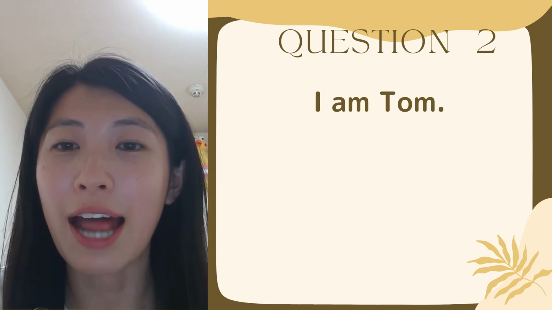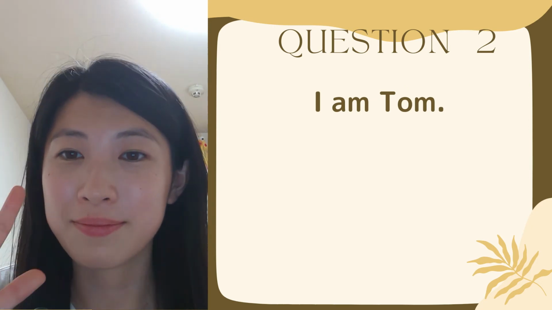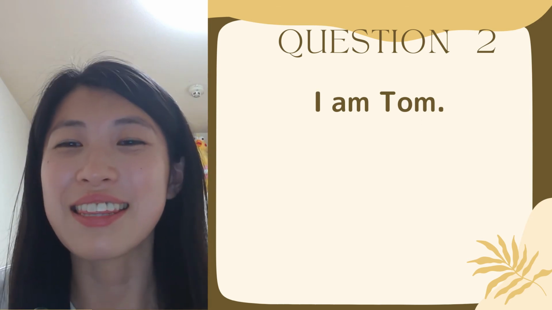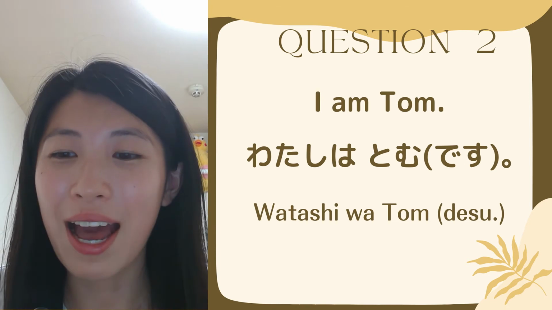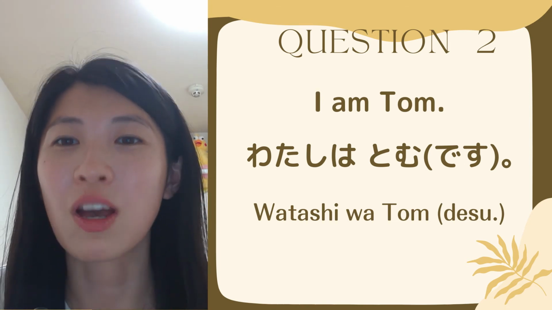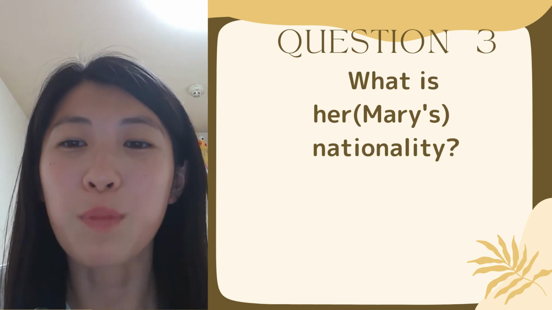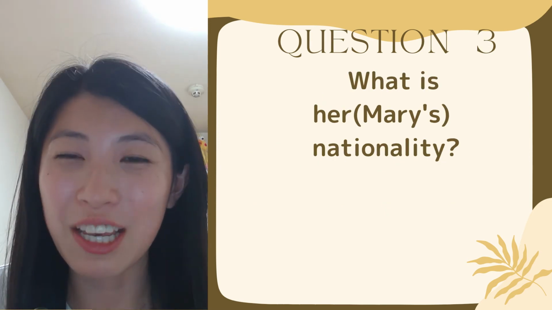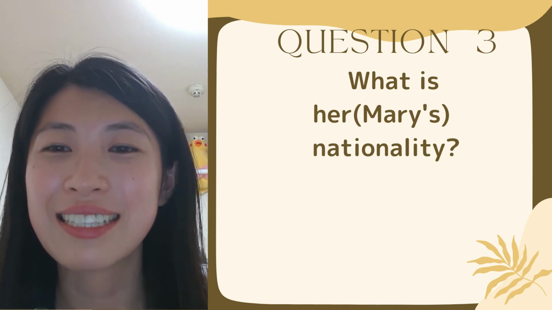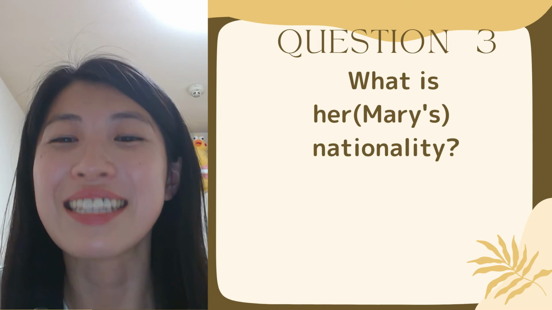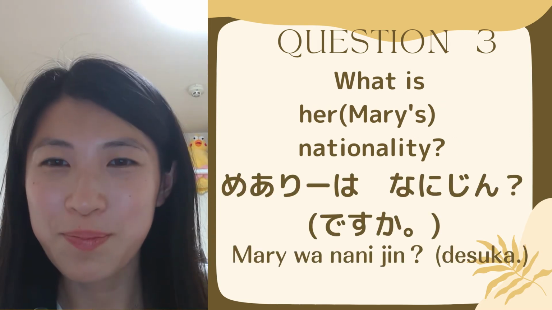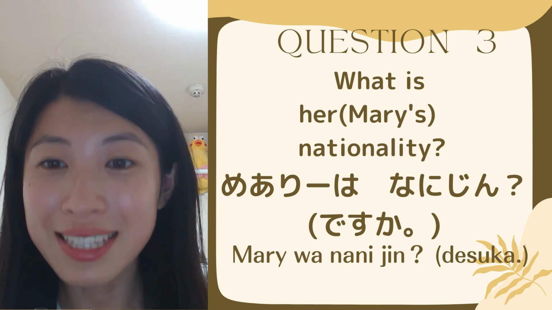Question 2. I am Tom. I give you 5 seconds. The answer is 私はトムです。Question 3. What is Mary's nationality? I give you 5 seconds. The answer is メアリーは何人ですか?